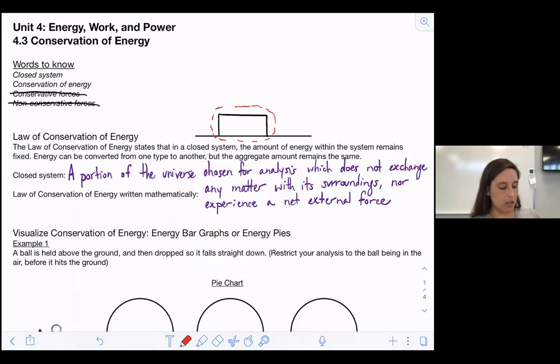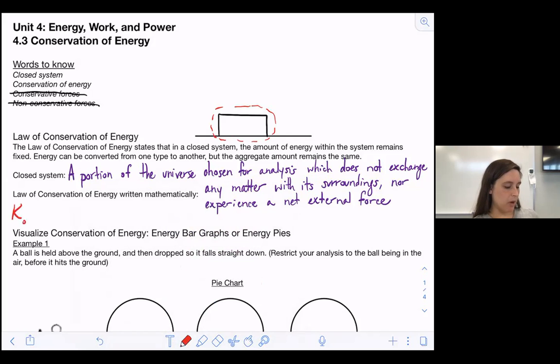Now, because we tend to want to express things mathematically in this class, the way that we could express the law of conservation of energy mathematically would be to explicitly write a math equation that totals together all of our energies at the beginning of a phenomenon and at the end of the phenomenon and set them equal to each other.